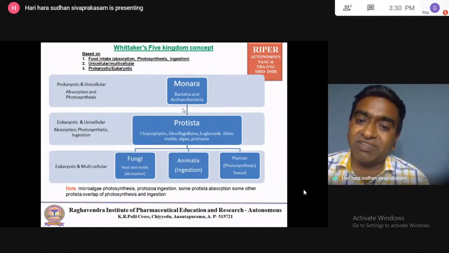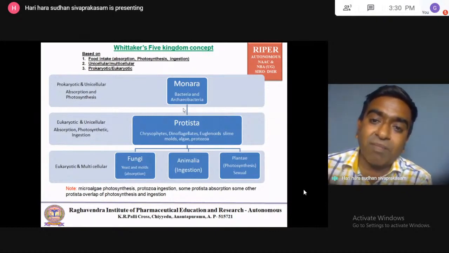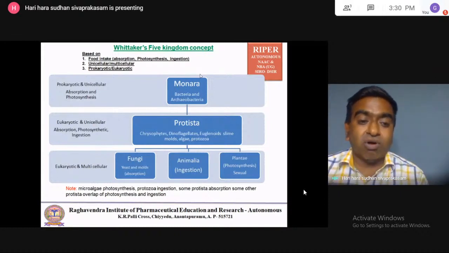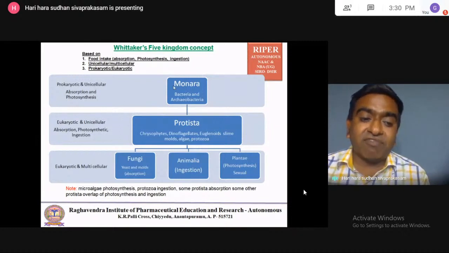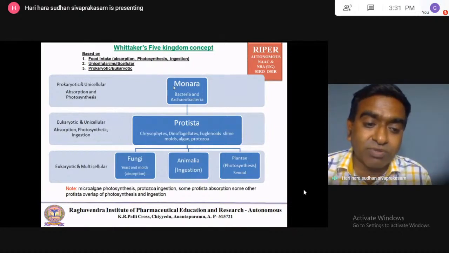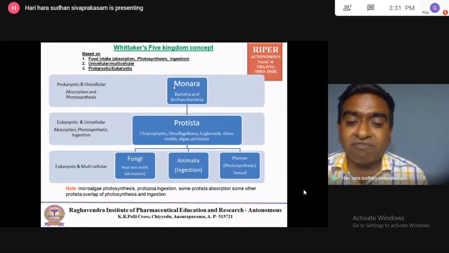Earlier in the classification, eukaryotic consisted of unicellular and multicellular together, but he separated the unicellular eukaryotes and made them the category Protista. This Protista contains three methods of food intake: absorption, photosynthesis, and ingestion.